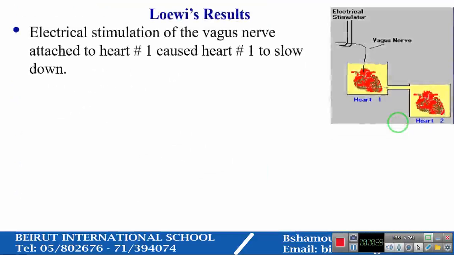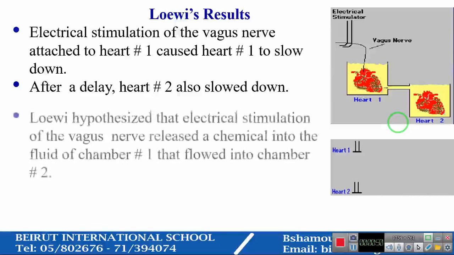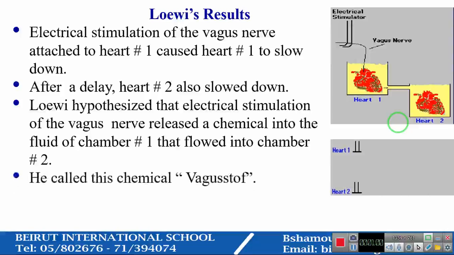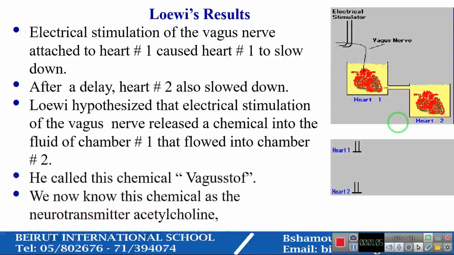Applying an electrical stimulation to the vagus nerve attached to heart number one caused heart number one to slow down. After a delay of time, heart number two also slowed down. Loewi hypothesized that electrical stimulation of the vagus nerve released a chemical into the fluid of chamber number one that flowed into chamber number two. He called this chemical vagusstoff. We now know this chemical as the neurotransmitter acetylcholine.